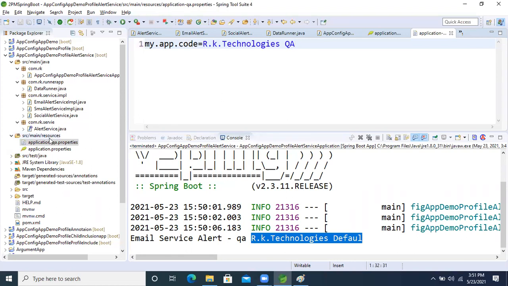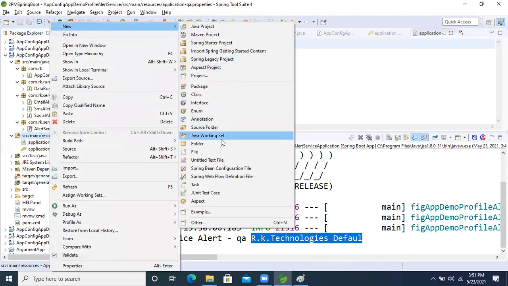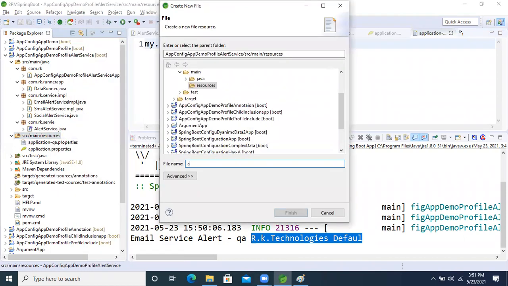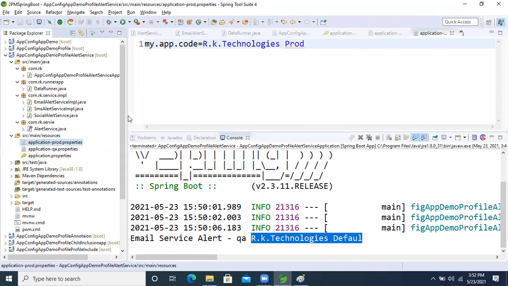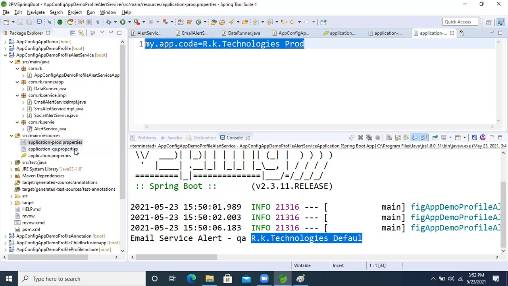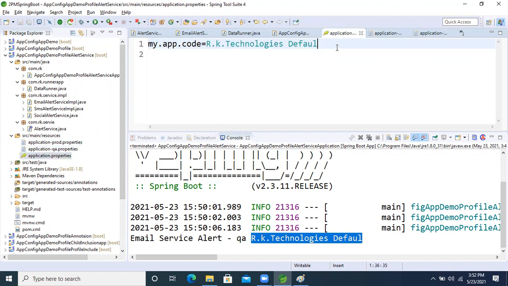Okay, one more profile I want to create. Now right click, new, file. Application dash production dot properties. Now finish it. Now paste it. Here we will give prod. If we run prod, then this property data will go inside that logic, and this profile will activate. If we activate qa, then qa becomes active. If we don't match anything, then default will come.